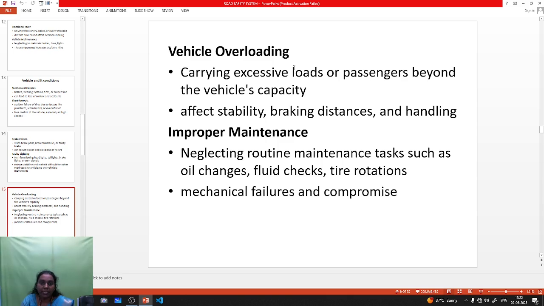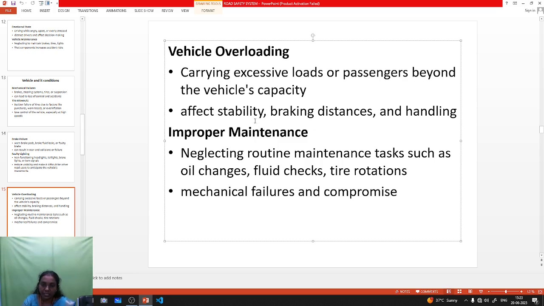When you are carrying an excessive amount of passengers or heavy loads, like a lorry with most of the load dumped on the backside, it may affect visibility. You cannot see in the side mirror because it is full of material, so you cannot see the vehicles beside you, and it affects the stability of the vehicle.